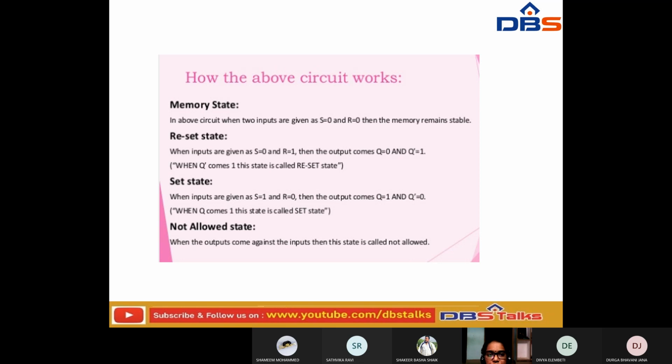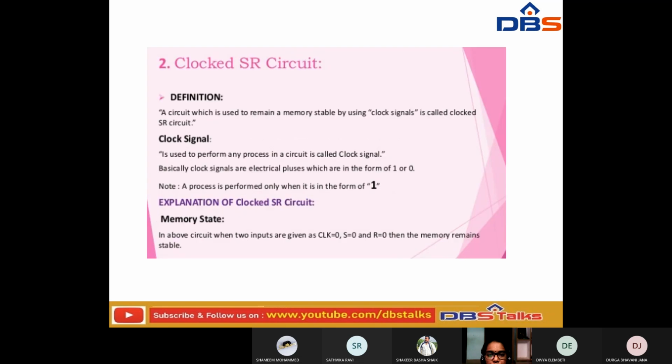So if you have observed this one, now let us see what is a clocked SR circuit. A circuit which is used to keep the memory stable by using the clock signals is called a clocked SR circuit.